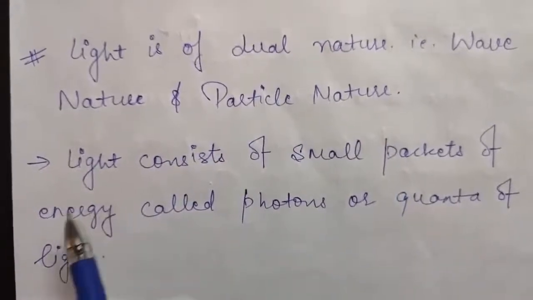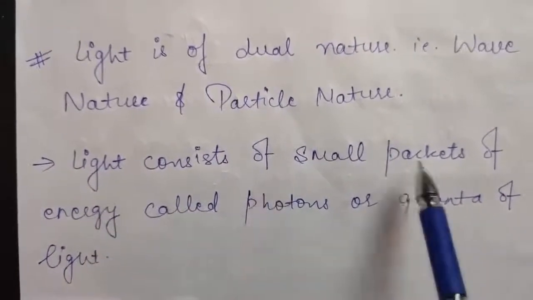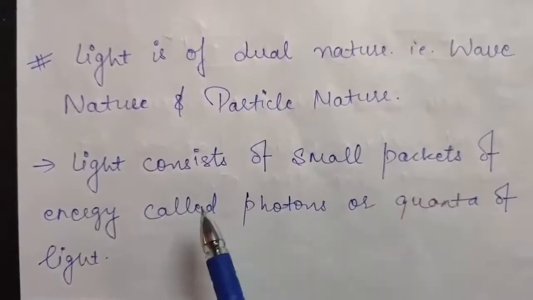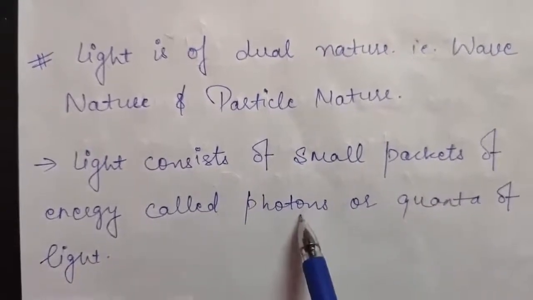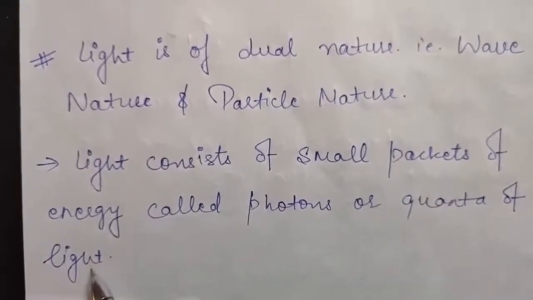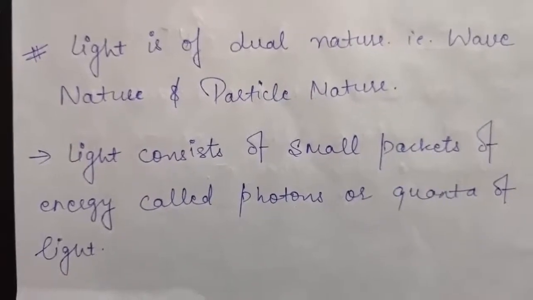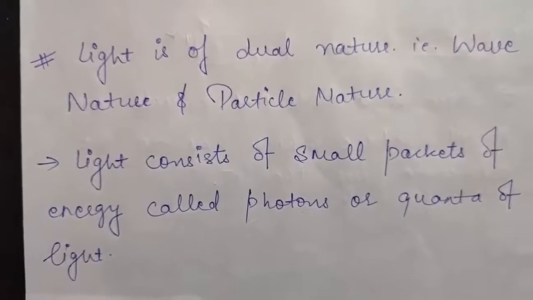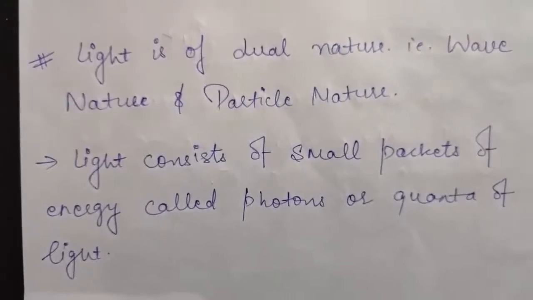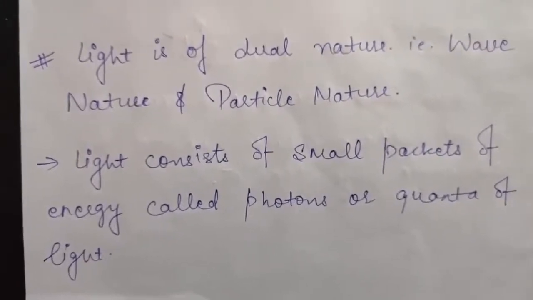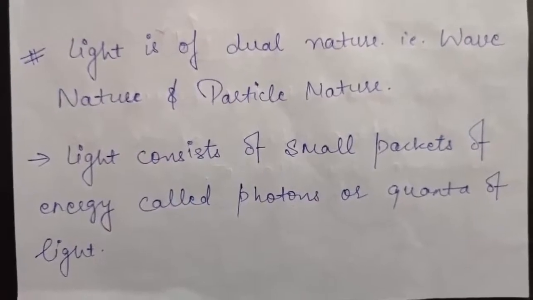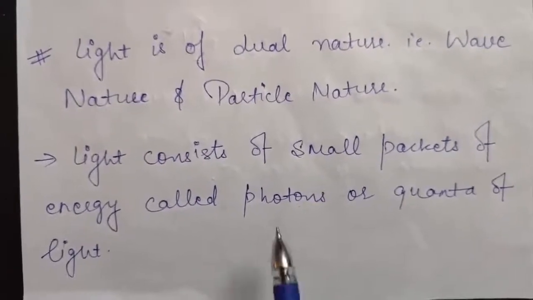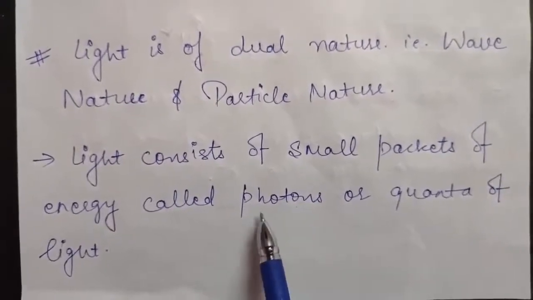It was said that light consists of small packets of energy, and each packet is called a photon or quanta of light. So it was suggested that light consists of small packets of energy, and each packet of energy was given a name. It was called either a photon or a quanta of light. Generally we'll be using the term photon here.